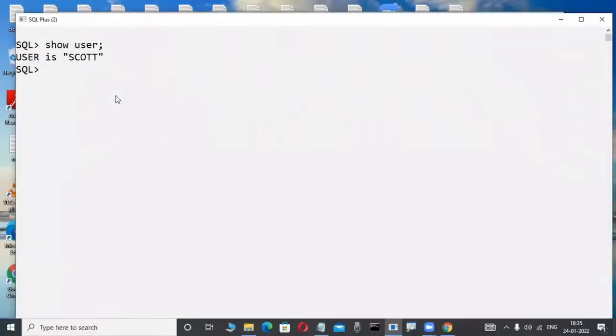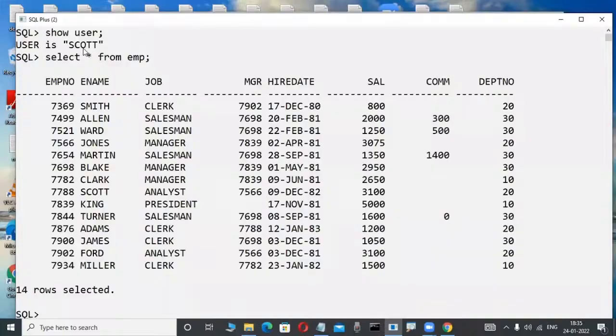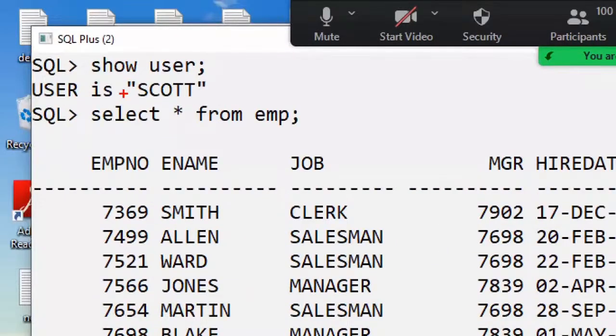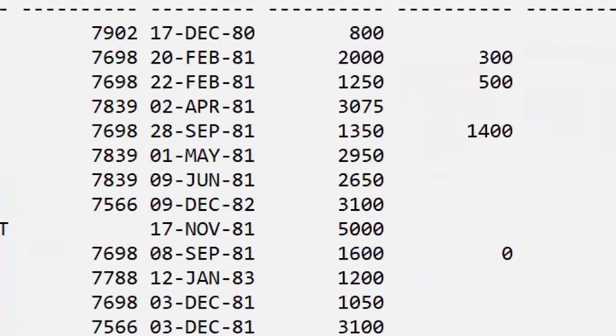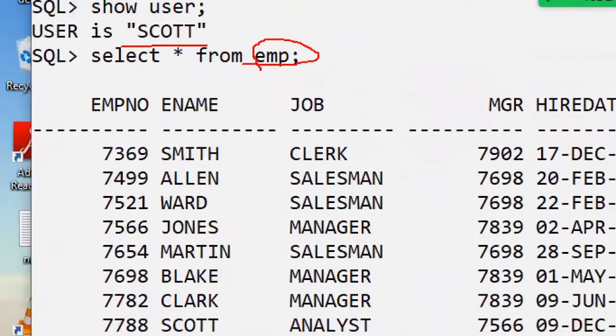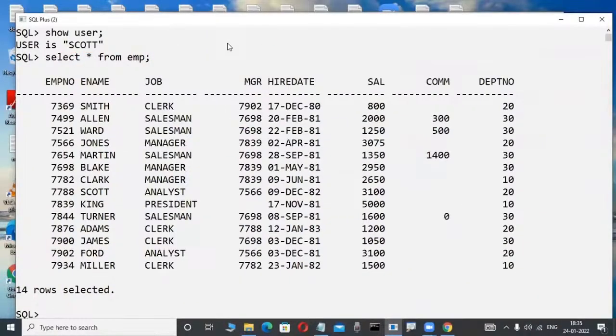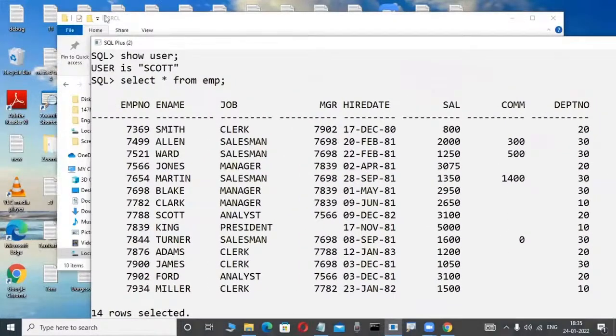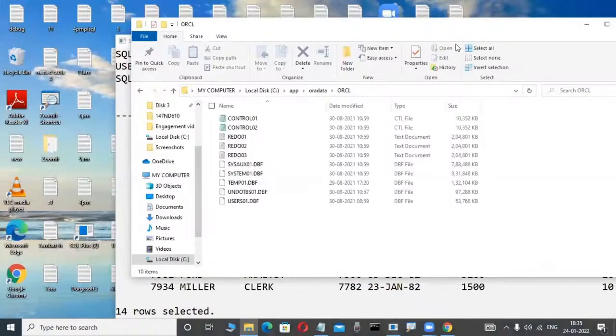This employee has one table, for example, the EMP table. Oracle Corporation gives all these tables; in future you will be familiar with them. Don't worry. Imagine an employee, you don't have an idea what a user is, but just imagine. Scott is an employee in a company, for example. Now this employee has which table? EMP is a table, for example, in their project. Now suppose here, observe the screen. All these things you will be familiar with in future. One minute only.